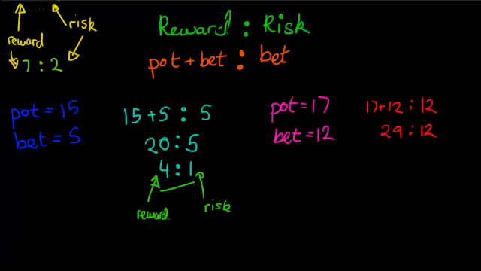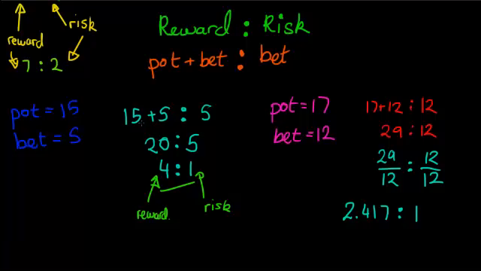So 29 divided by 12, I'm just going to get the calculator out, is 2.417, and 12 divided by 12 is 1. So that says that for every 1 unit of risk, we can win 2.417.